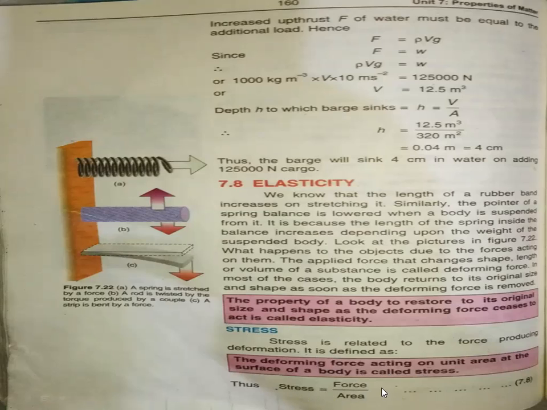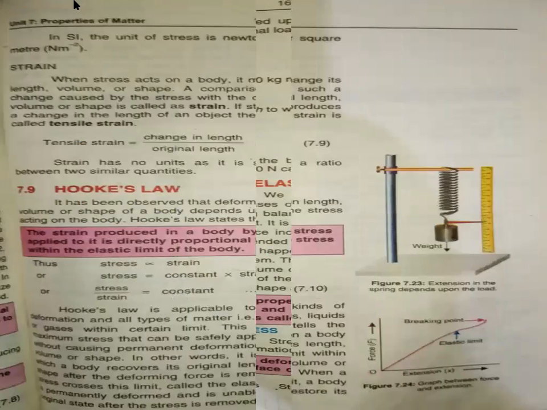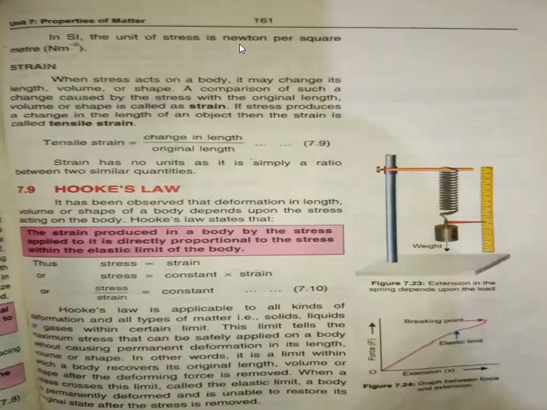The unit of stress: the force unit is Newton and the area unit is meter square. The unit of stress will be Newton per meter square. You can see the SI unit of stress is Newton per square meter and it is denoted as Nm minus 2. The SI unit of stress is Newton per square meter and it is denoted with Nm minus 2. Now we discuss another concept which is called strain.